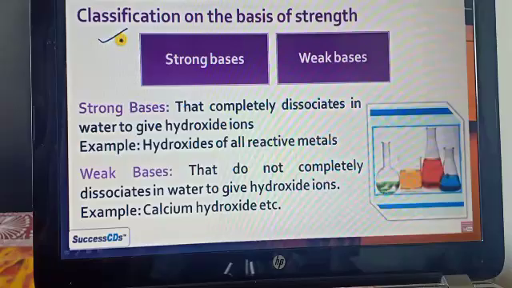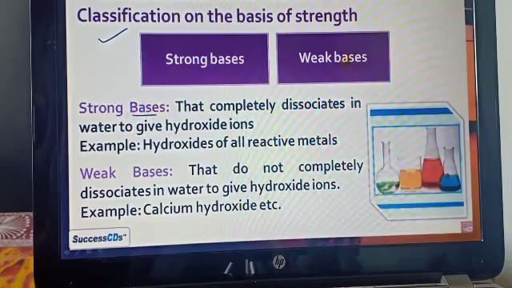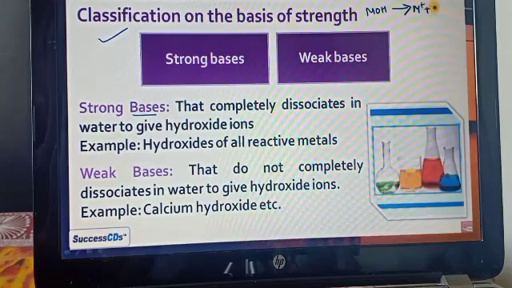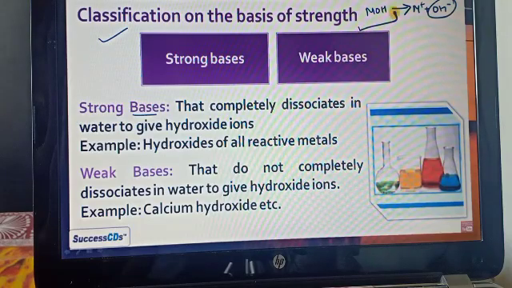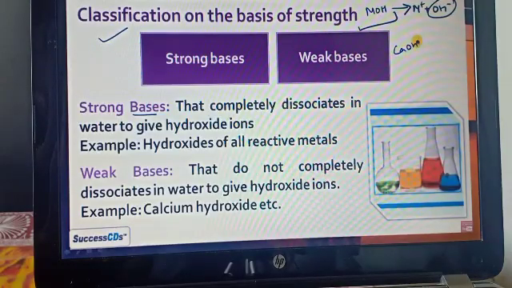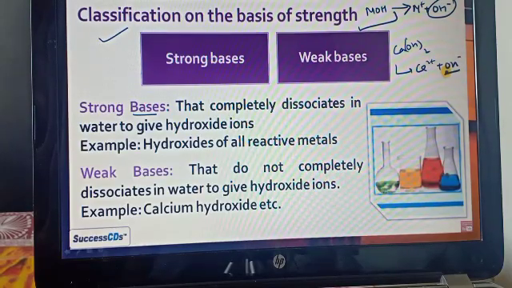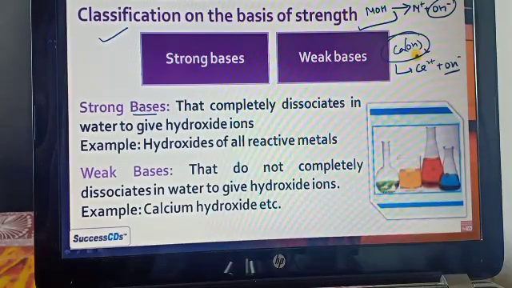Now let's do the classification on the basis of strength. According to that, it is a strong base or a weak base. Same as with acids, if we have a base like MOH, and it is completely dissociated into M plus and OH minus, then we consider it a strong base. If we take a metal hydroxide, suppose calcium hydroxide, it forms Ca plus 2 and OH minus, completely dissociated. You cannot find any undissociated Ca(OH)2. Then we consider this kind of base as strong.